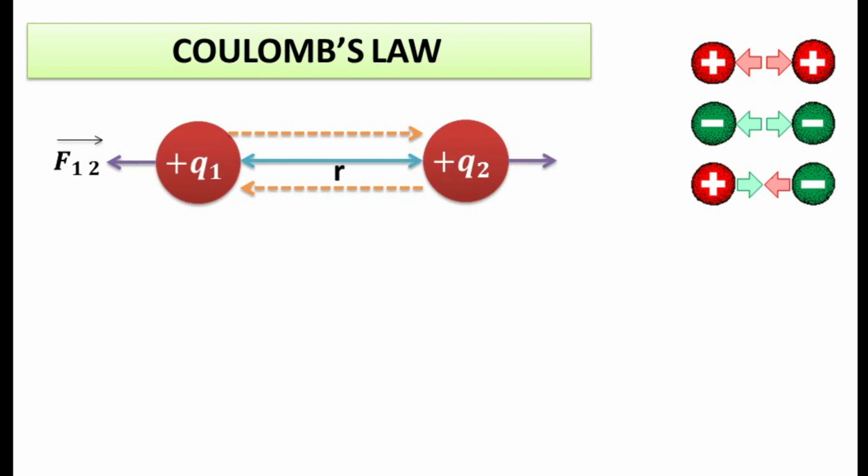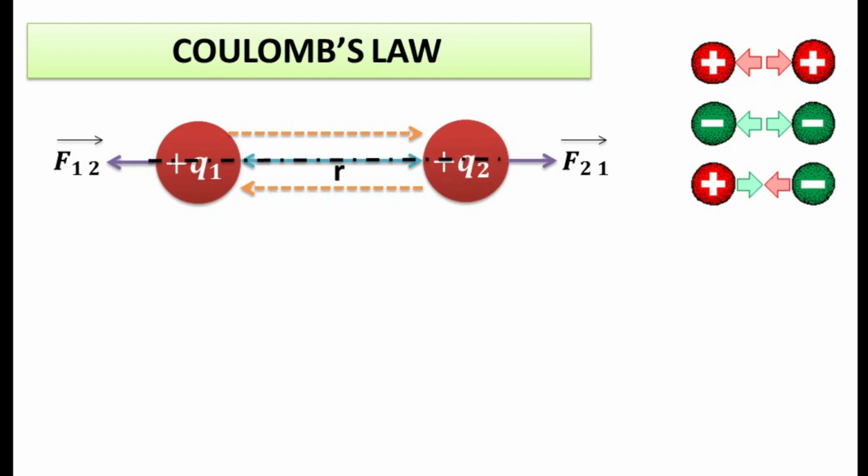And q2 will have force due to q1, and let us write it as force on second body with respect to first body. This force is along the line joining two charges. That means if we draw a straight line joining the center of two charges, force will be along the line, not in any other direction.